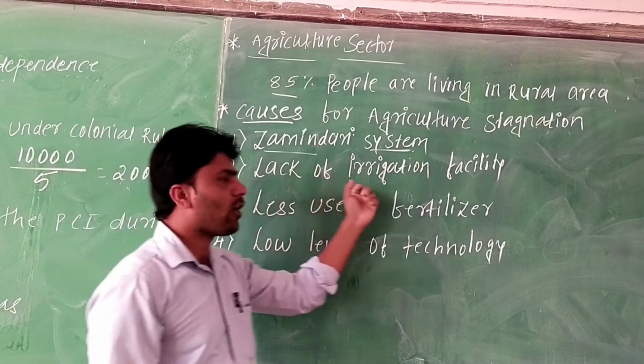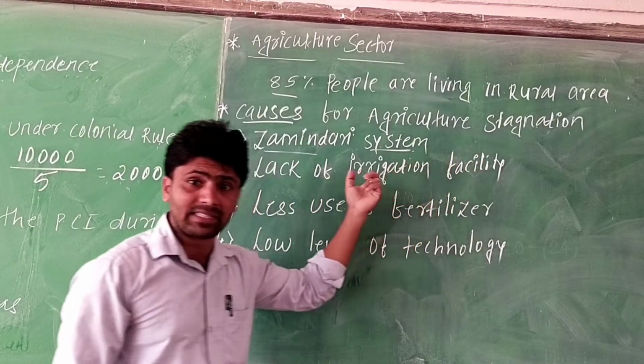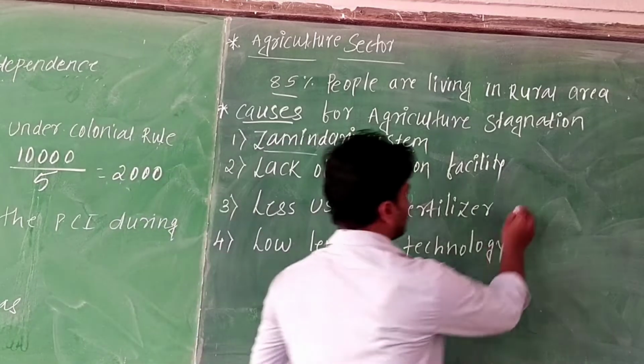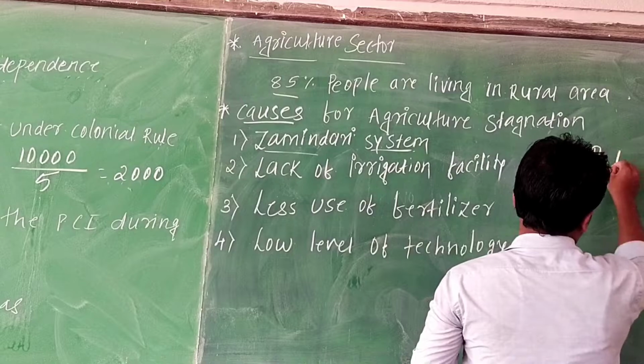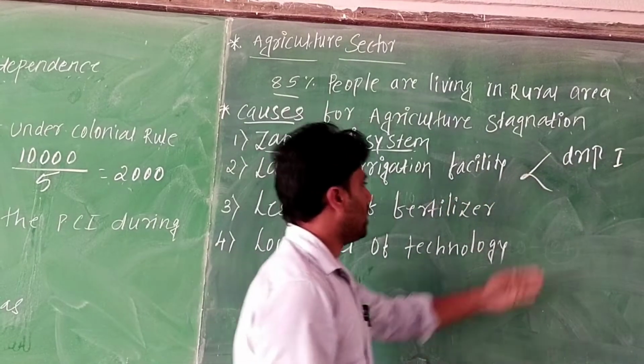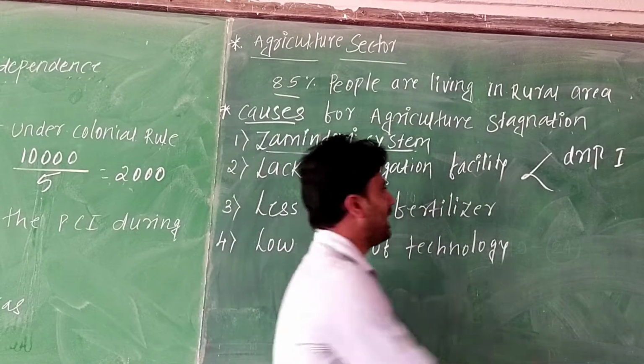Second is the lack of irrigation facility. There are two irrigation facilities: drip irrigation and sprinkler irrigation.